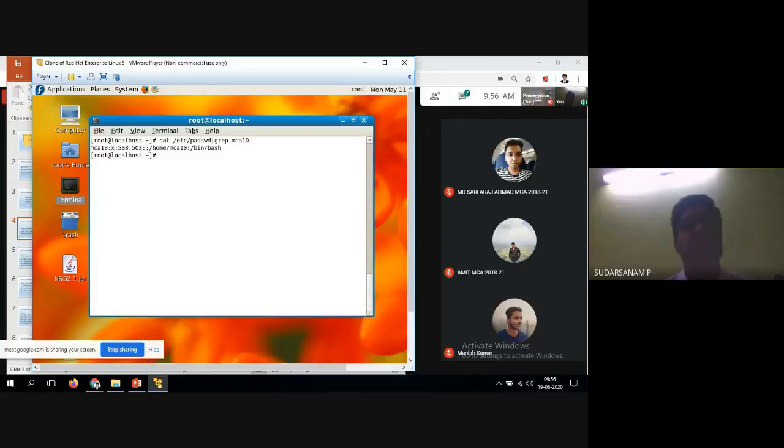So now what happened? For MCA10, the password is encrypted. Then the user identification number, the username. Next, 503 is the user ID, another one is the group ID, another one is the empty space, another one is the home directory, and another one is which shell you are using. Here we are using the bin bash shell. Normally 7 different shells are available, so here we are using the bash shell.